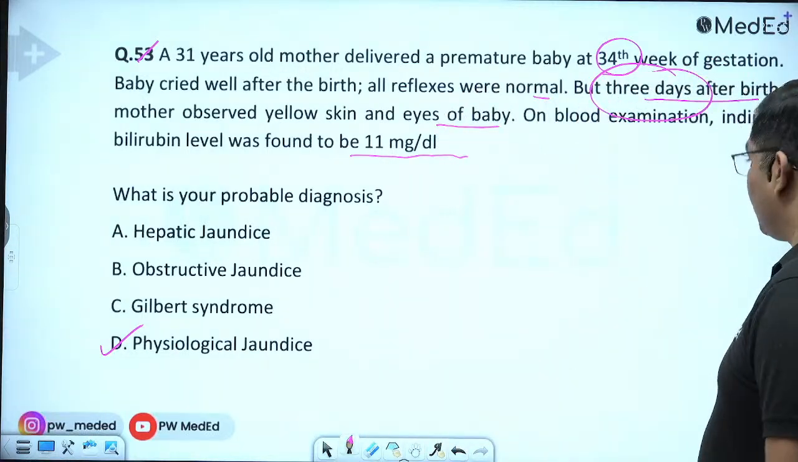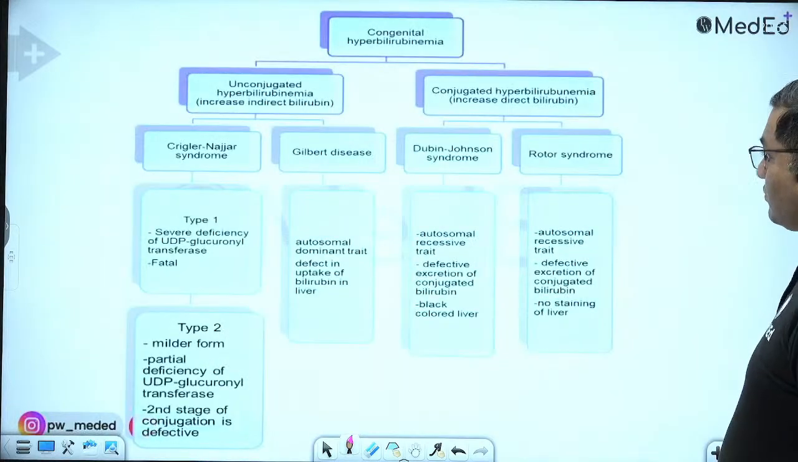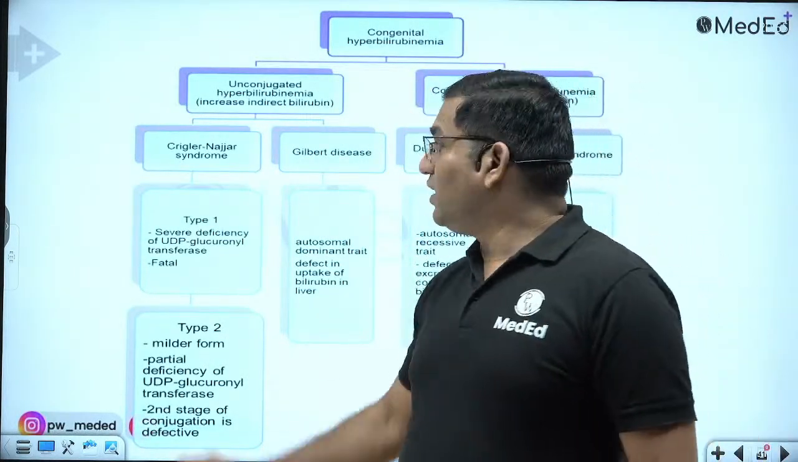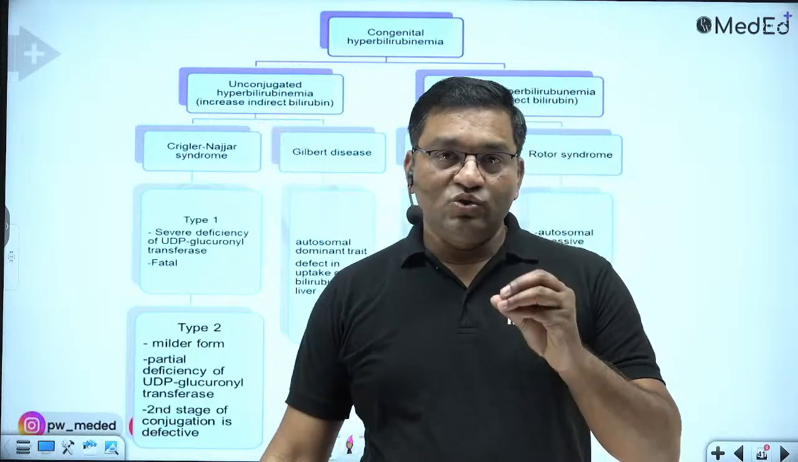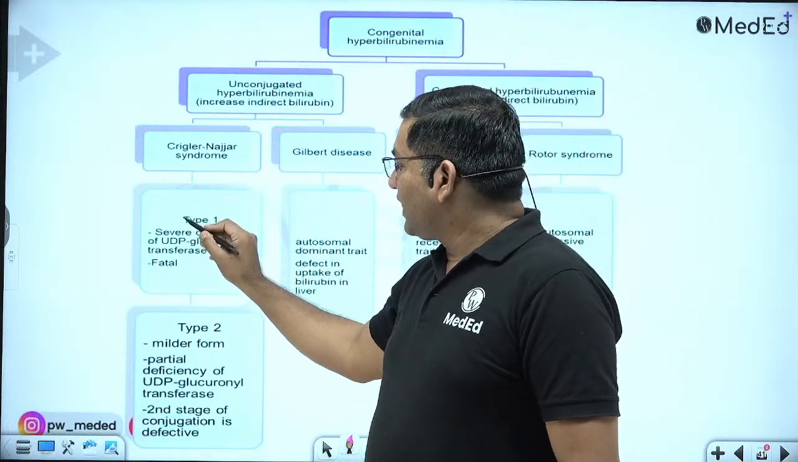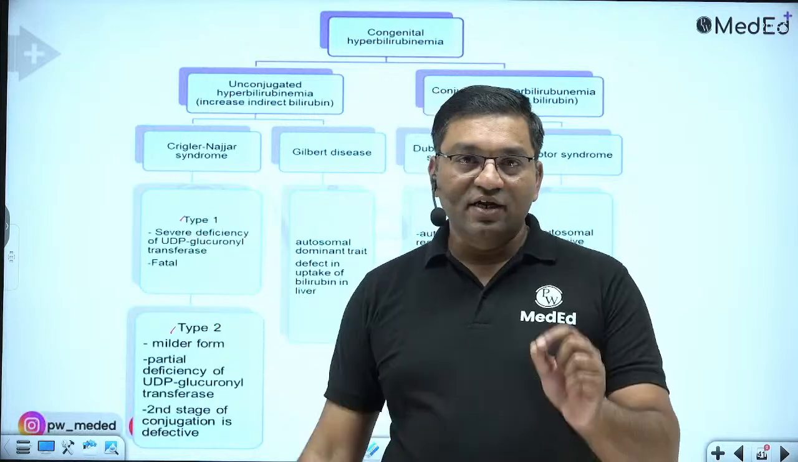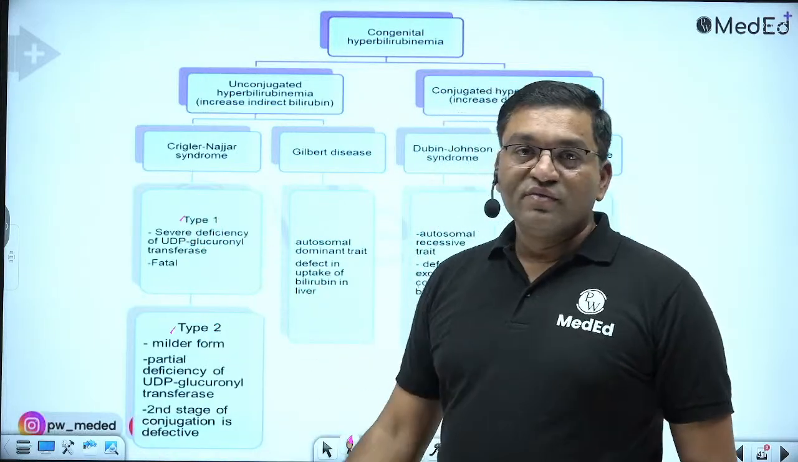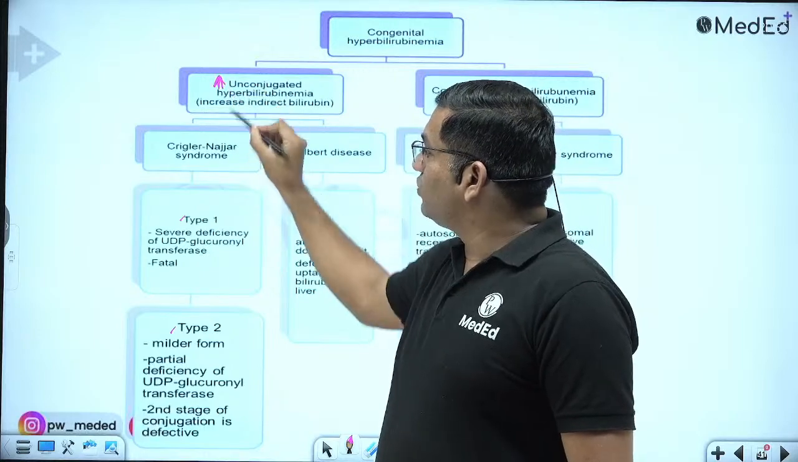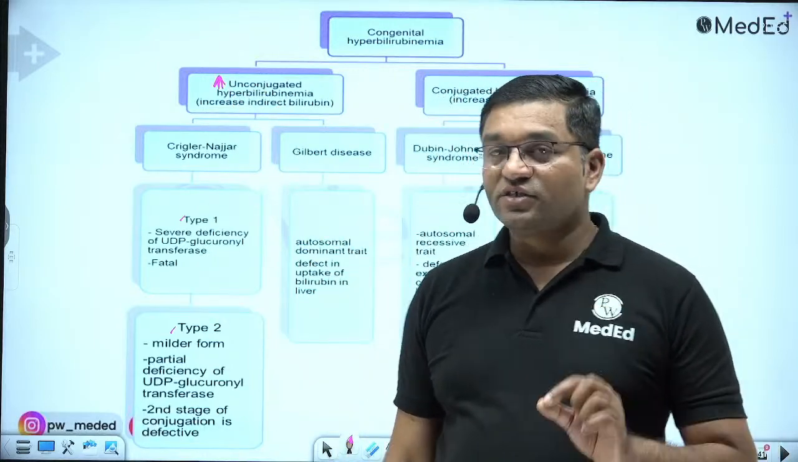Now we'll discuss congenital hyperbilirubinemia. In congenital hyperbilirubinemia, if there is an increase in the unconjugated bilirubin, meaning indirect bilirubin, it is because of Crigler-Najjar type 1 or type 2. There is increase in the unconjugated bilirubin in the Crigler-Najjar syndrome.